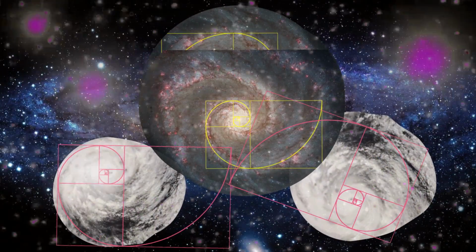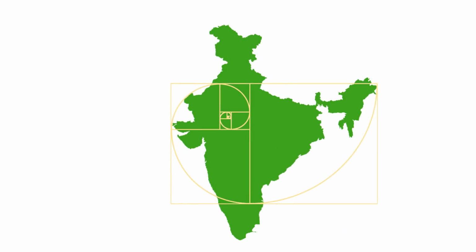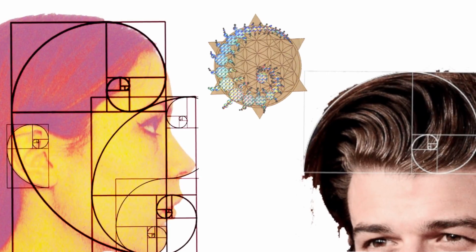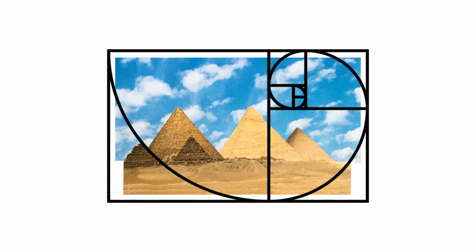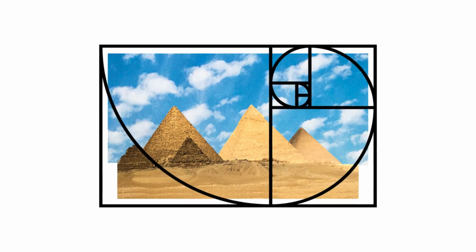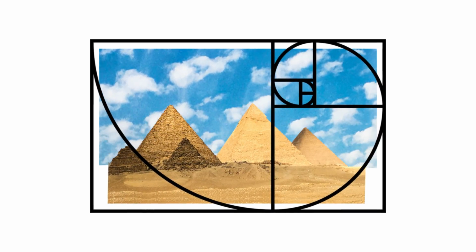Just take a look at the spiral of the galaxy, the spiral of a storm. Check out the shape of Africa. Right, now try Australia. Try it on a bird, try it on a plane. Yes, it's even on a human body. There we go. You see? Fibonacci. Basically, anything done according to the Fibonacci is more or less guaranteed to look good. Cars, planes, museums, architecture, it's used everywhere.